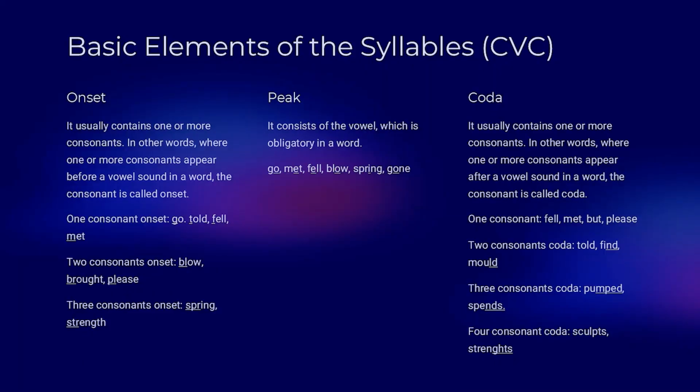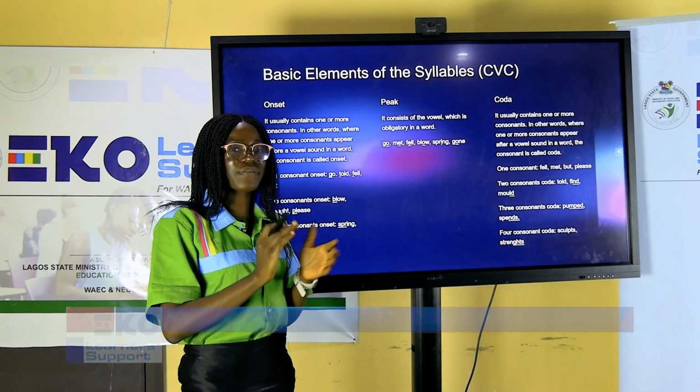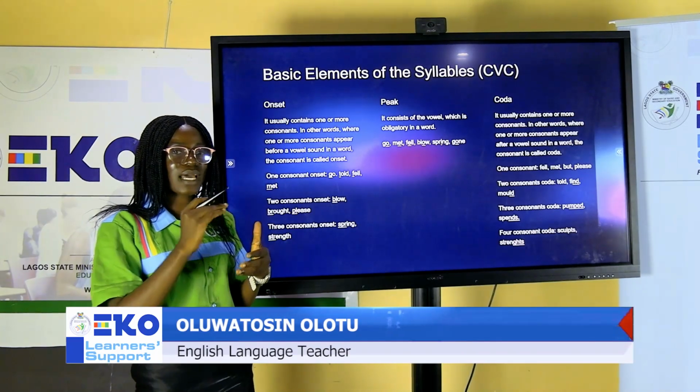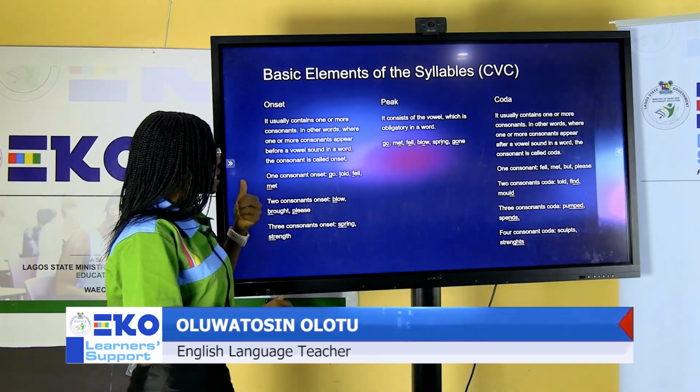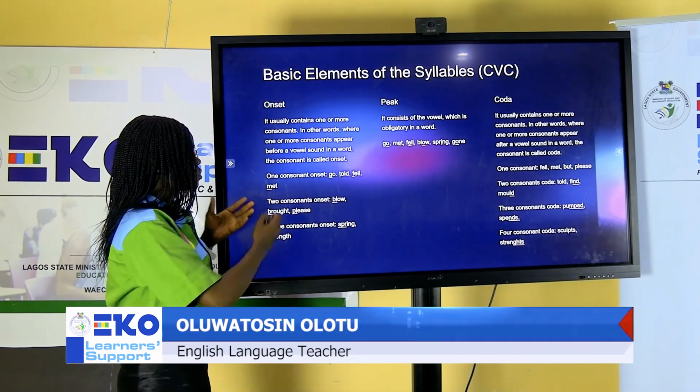Let me explain what onset means. It usually contains 1 or more consonants. That is, we can have 1 or more consonants at the onset level, as seen in the examples below. Before a vowel sound appears in between, we'll have 1, 2, 3 or 4 consonants at the initial position. But usually we have a 3-consonant cluster at the initial position, which is the onset level. So look at the examples.